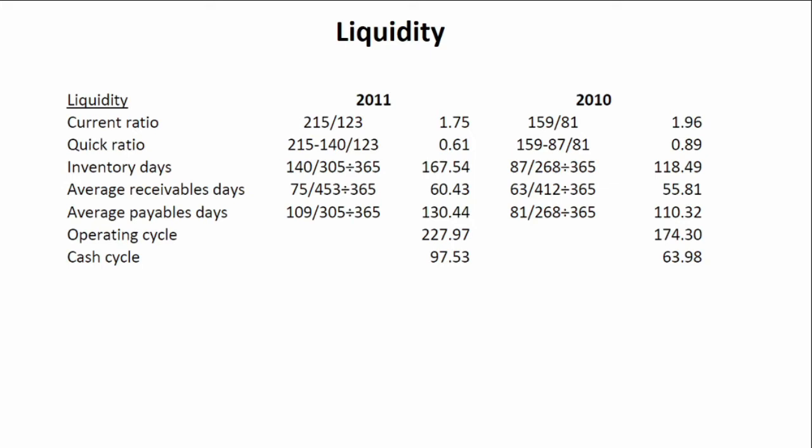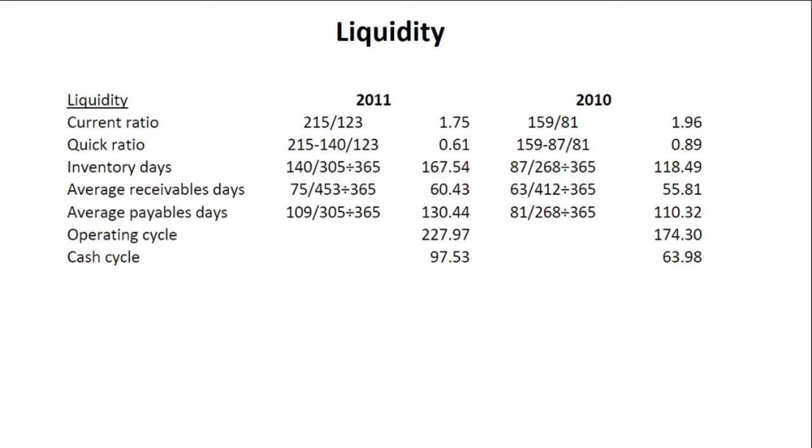Did the current assets decrease? Did the current liabilities increase? What has caused the current ratio to deteriorate? So if we look at our current assets and our current liabilities, to assist us with our examination of why the current ratio has deteriorated, we can actually look at our average receivable days, our average payable days, and our operating cycle and cash cycle.